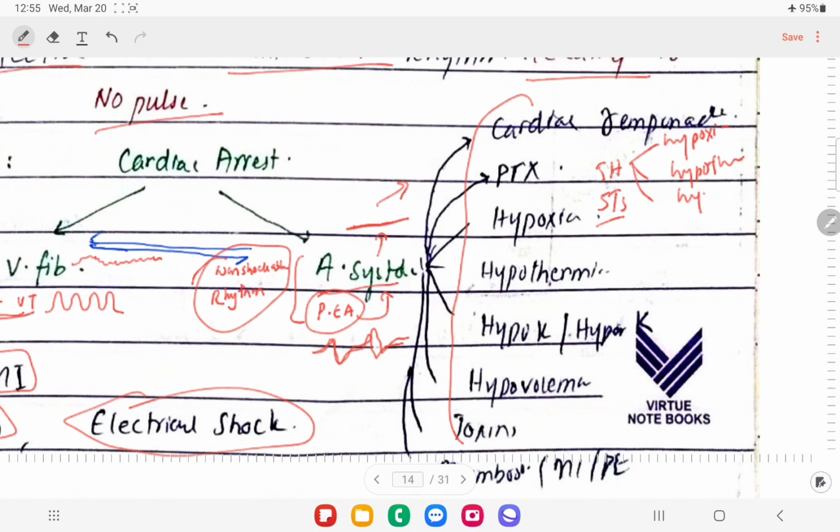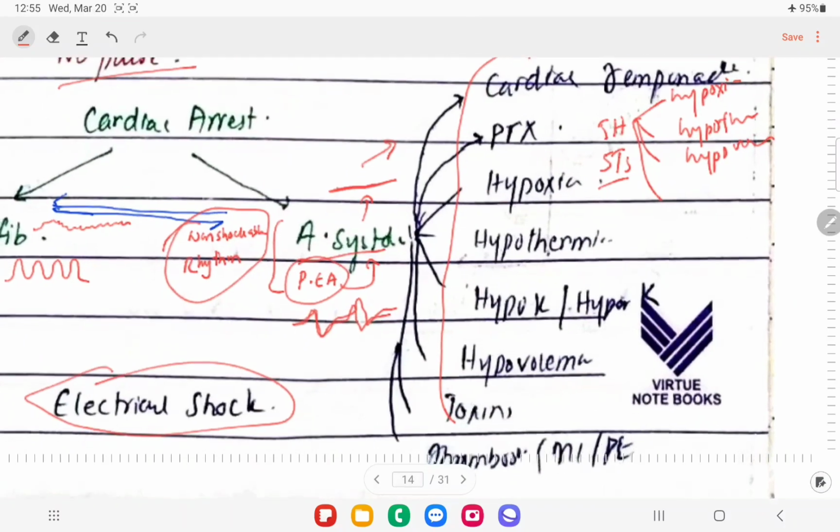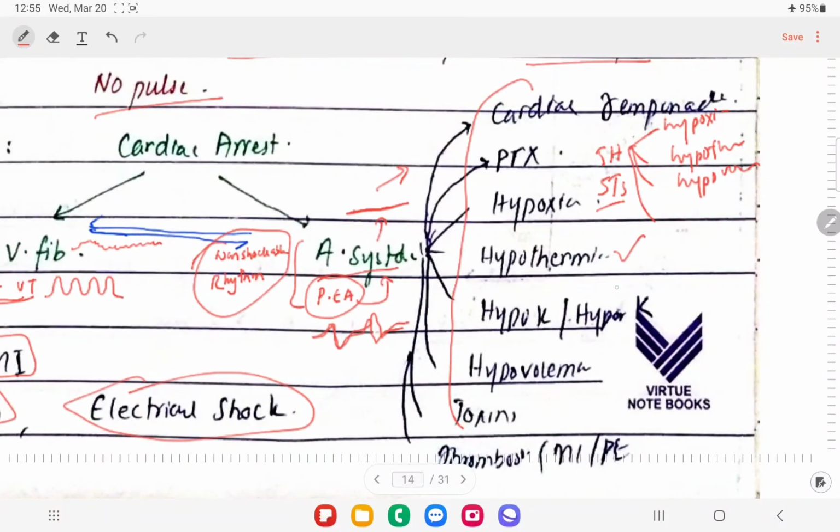Another one is hypovolemia, and you can see it's all written here. Then hypokalemia and hyperkalemia, that means electrolyte imbalance, right? Another important cause is excess of hydrogen ions, that is acidosis, right? So these are the 5Hs.